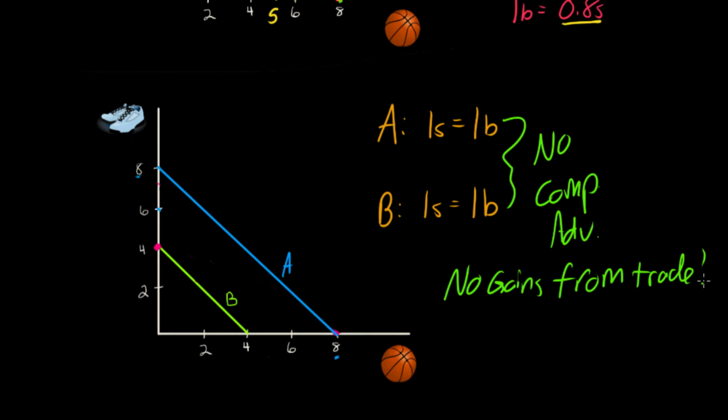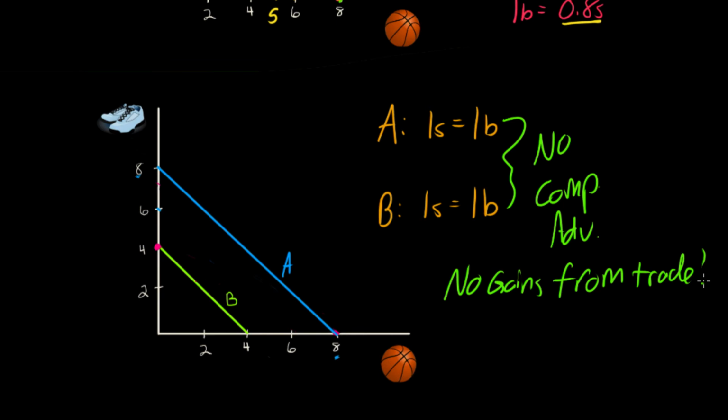Now, this is a pretty rare example. In the real world, there's always going to be a good or a service that a country can produce at a lower opportunity cost than some other country. There's very few countries that cannot benefit from trade with one another. In fact, it's safe to say there's no countries that would be better off without trade with other countries. But in some circumstances, it might be the case that two countries with very similar resources, similar types of land, labor, and capital might not stand to benefit from trading with one another.